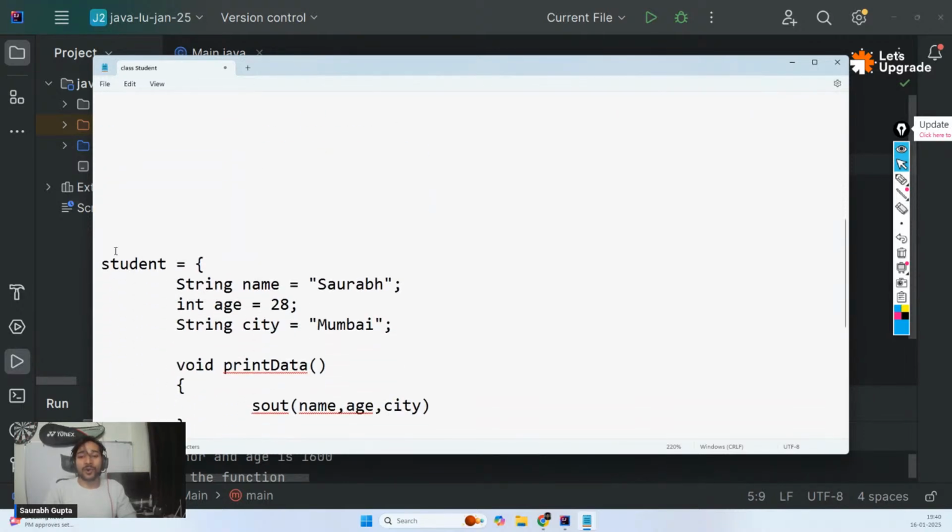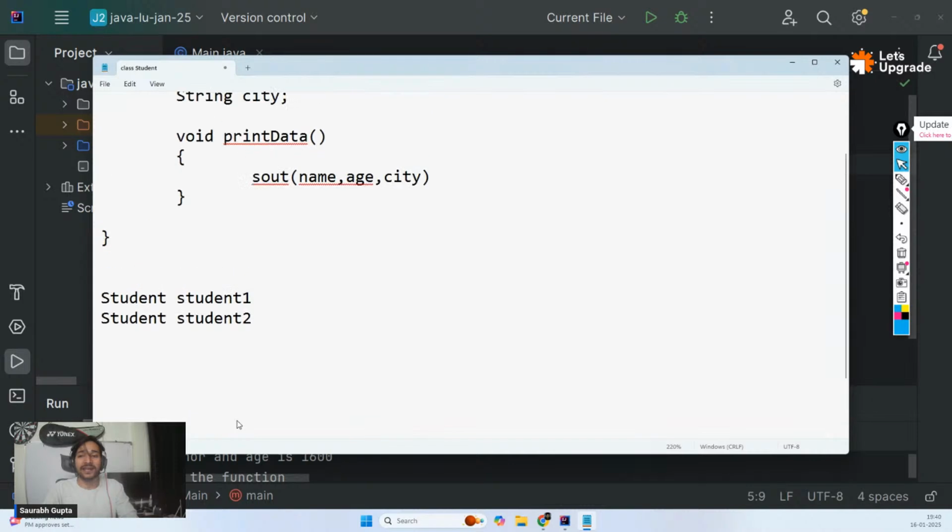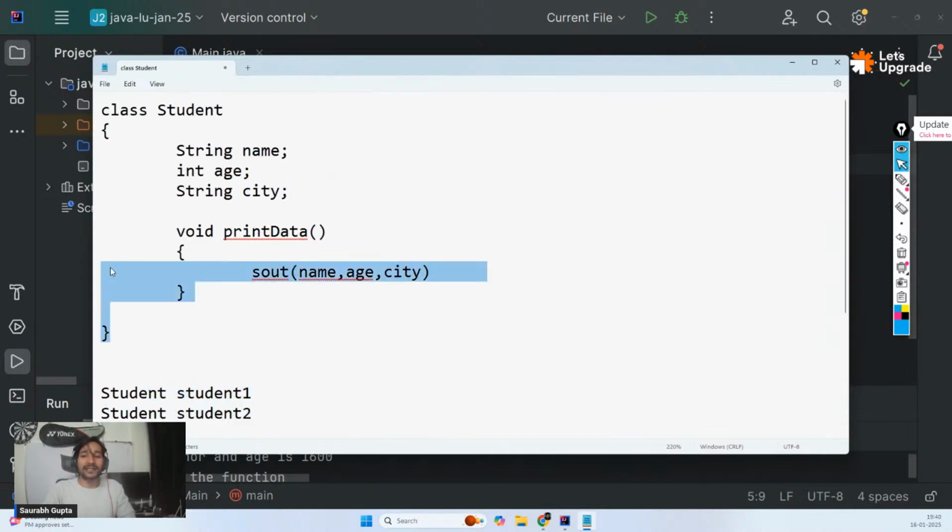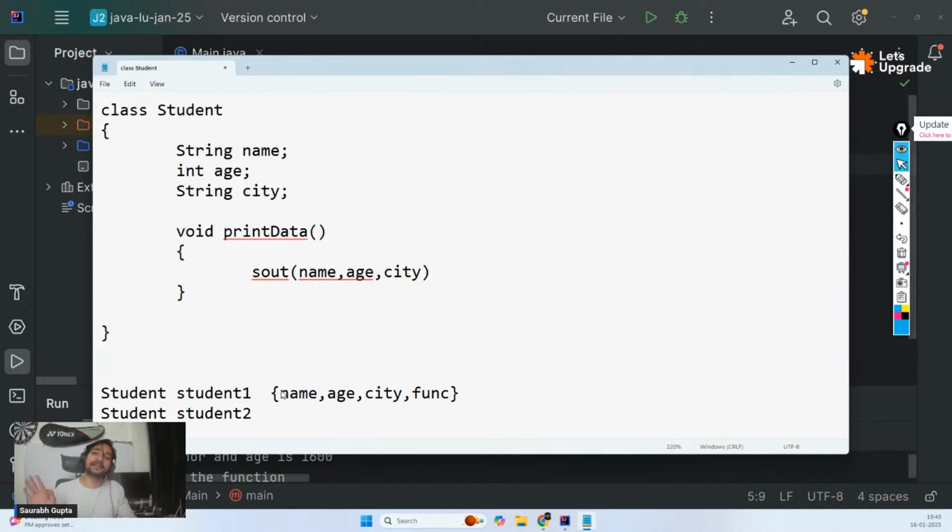So now you no longer have to write this big thing again and again. You just have to do this. Write the idea once and utilize it a number of times. Internally, guys, remember, they all are getting name, age, city, and the function. They are all getting the same thing. They are getting it, but we don't have to write it. We don't have to see it. It is just there. They are all getting their own version. This will get its own name.